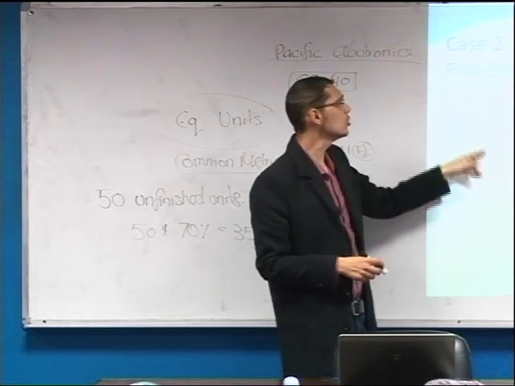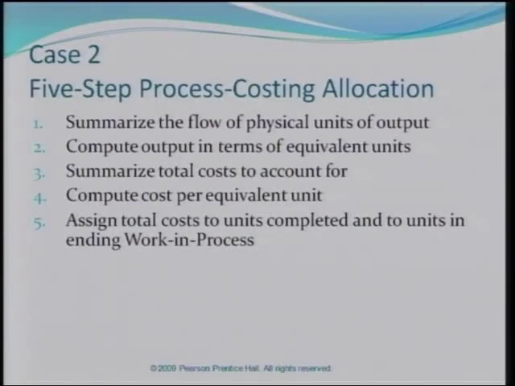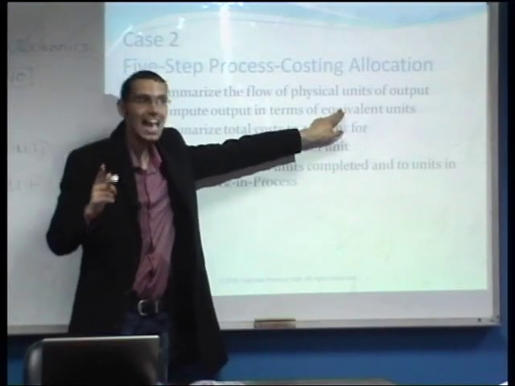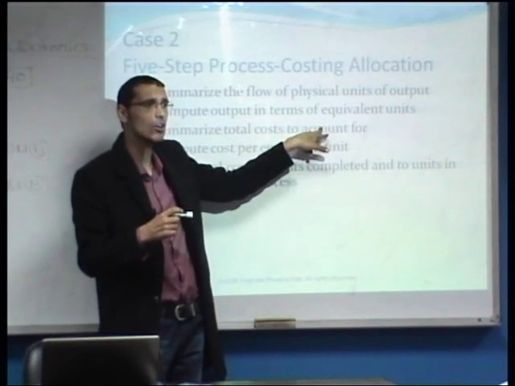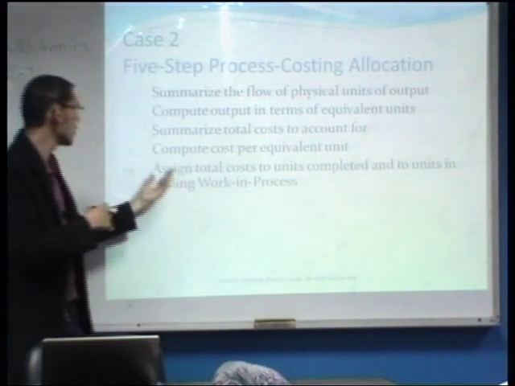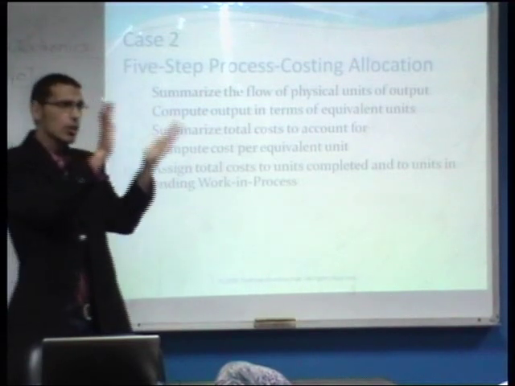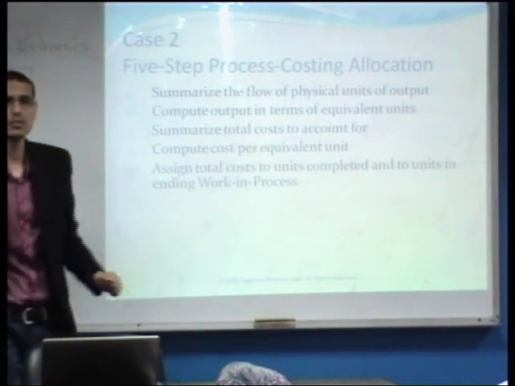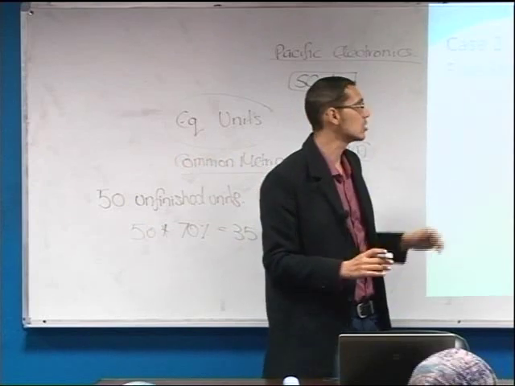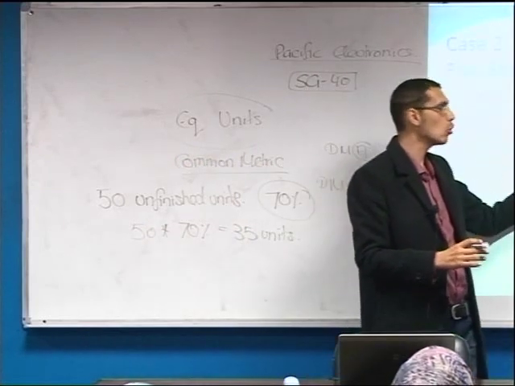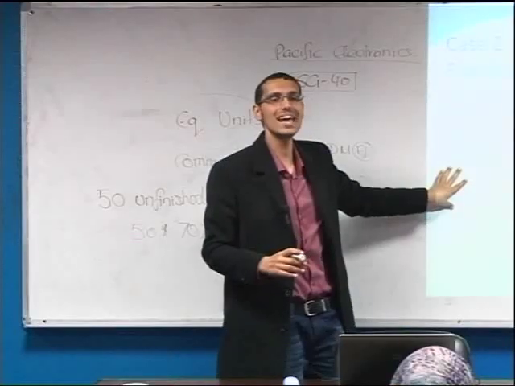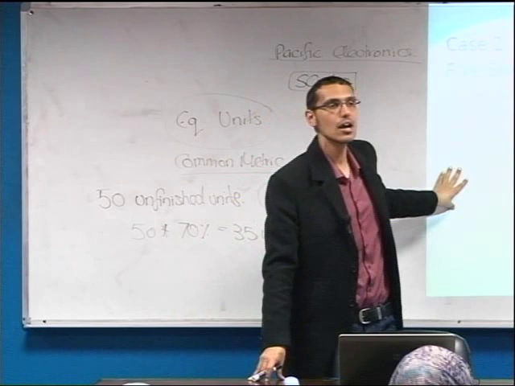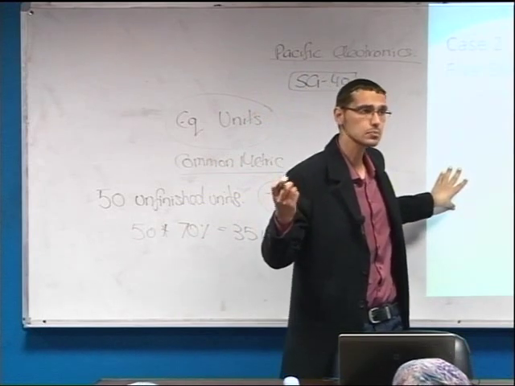Step number 4, compute the cost per equivalent unit. Of course, we have calculated the equivalent units, which is the common metric. And now we have the knowledge of the cost that we need to allocate on the different units. Therefore, number 4, we need to divide the cost by the number of equivalent units, which is computing the cost per equivalent unit. Of course, the last step is the main goal of any process costing system.